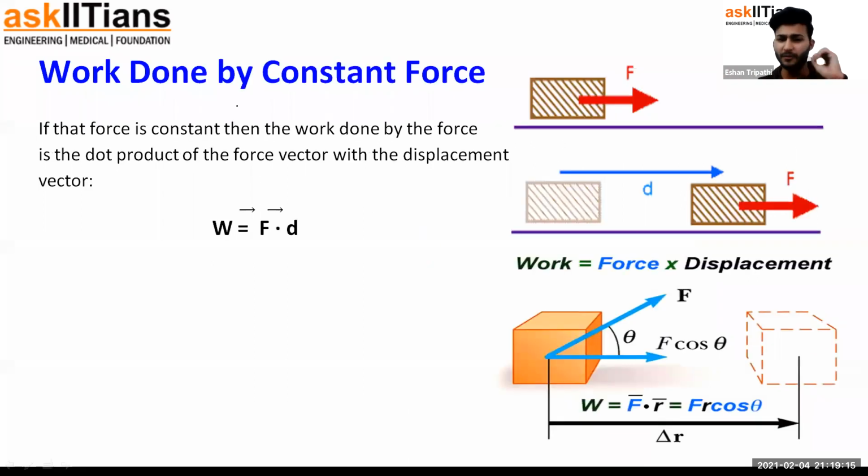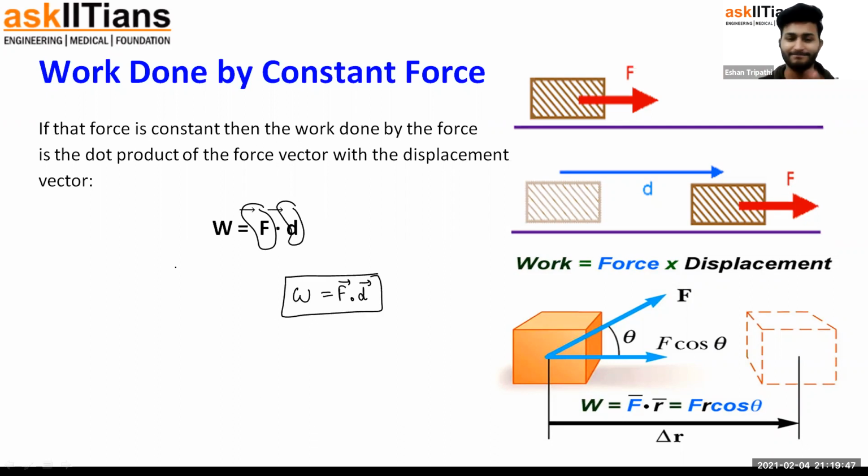So for now, let us move to the work done by a constant force. What is that equal to? We are going to imagine work as the mathematical quantity that we have learned earlier, which is called dot product. In the beginning of the session, we learned the dot product of two vectors. So if there is a vector F and there is another vector d, work done is defined as the dot product of the force vector and the displacement vector. This is what work is defined as.